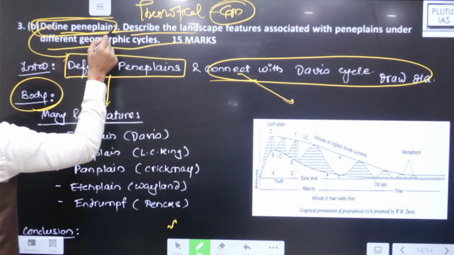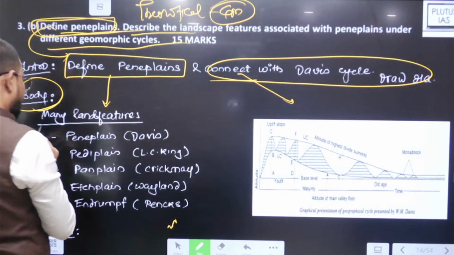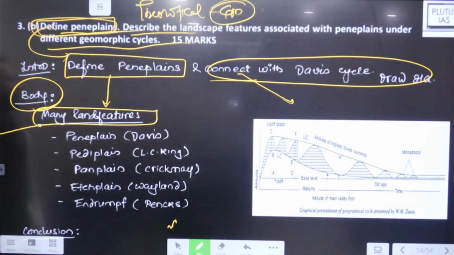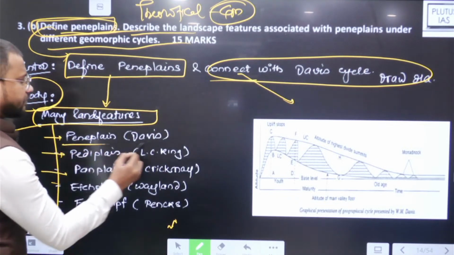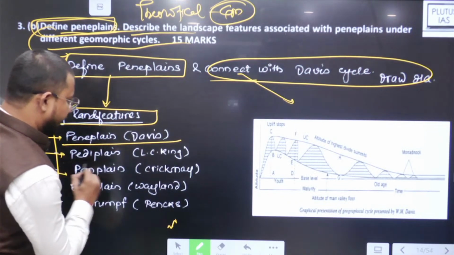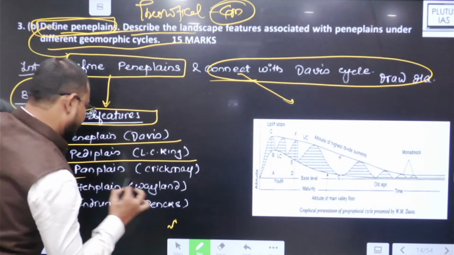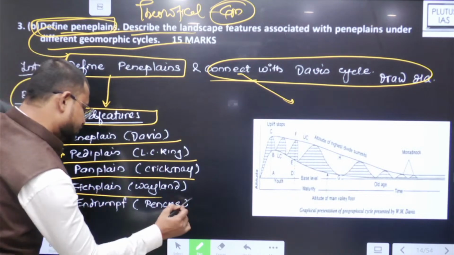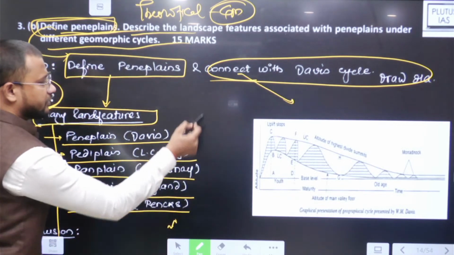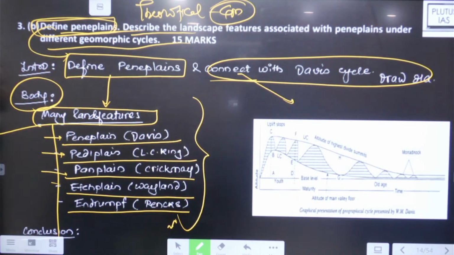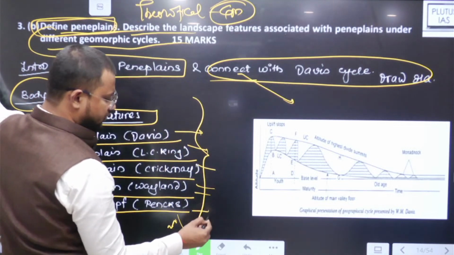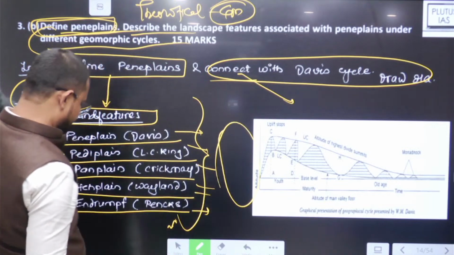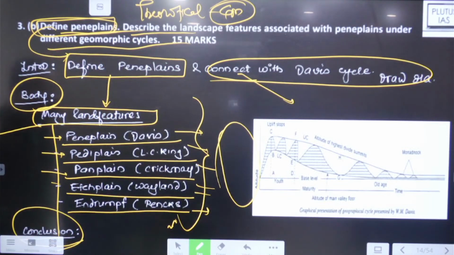because that is of comparatively less demand, and then many landforms are there of different geomorphic cycles जो हमने erosional surfaces में देखा है, like peneplain given by Davis, like pediplain given by L.C. King, like panplain given by Crickmay, etchplain and Endrumpf given by Penck. You need to just explain each of them in a few more lines, having their diagrams. You will find then conclusion.